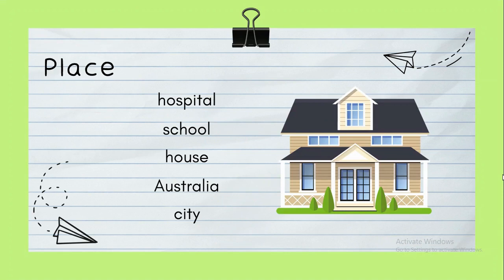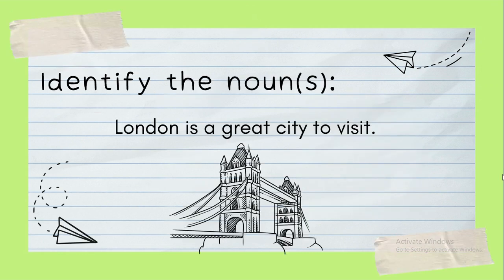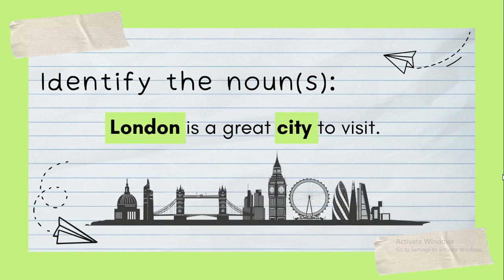On the other hand, we talk about a place: hospital, school, house, Australia, city. These places are also known as nouns. Okay, now we identify the noun. London is a great city to visit. Here are two nouns of a place: London and city. So London and city are nouns because they are about a place.